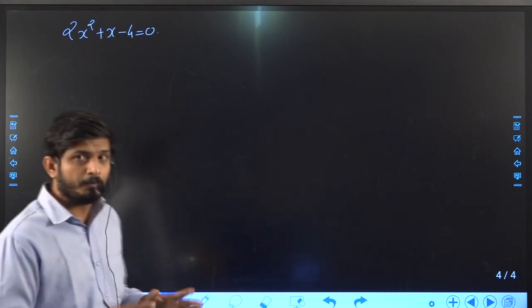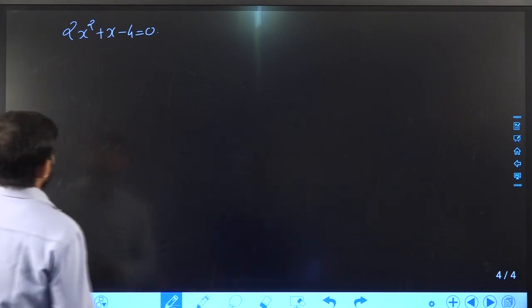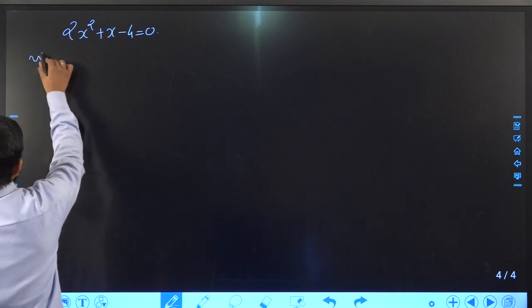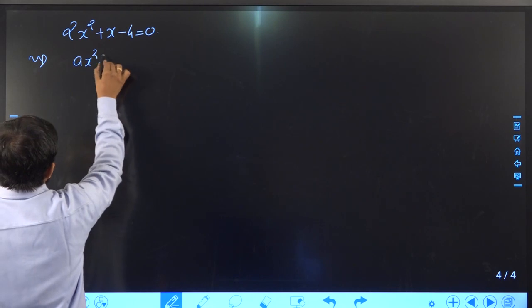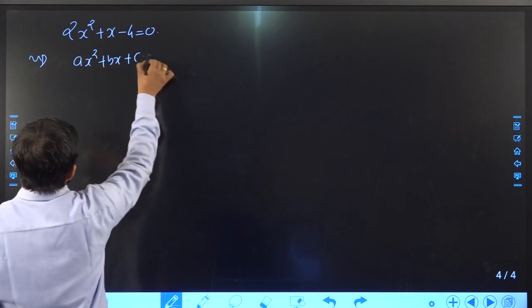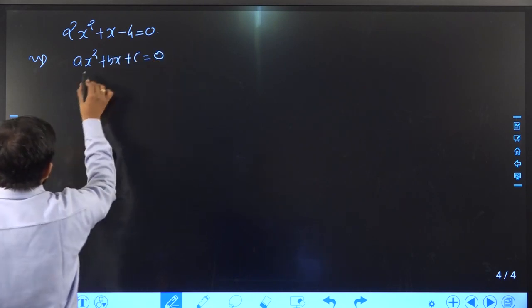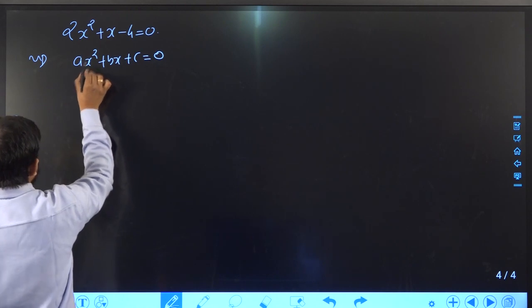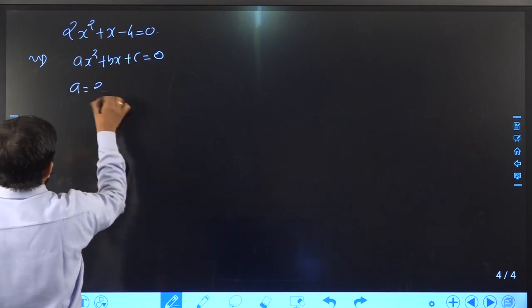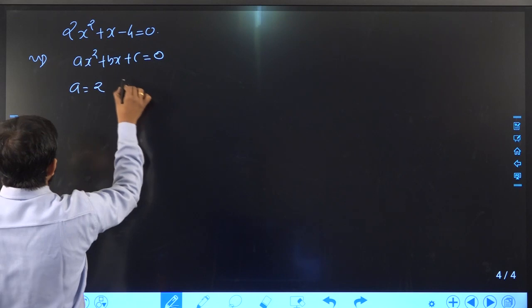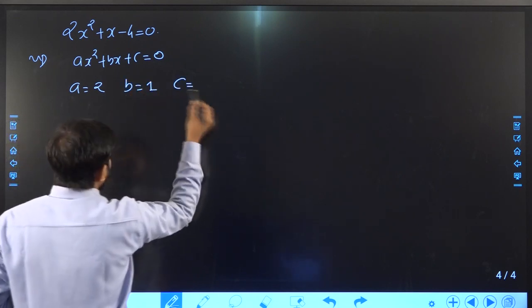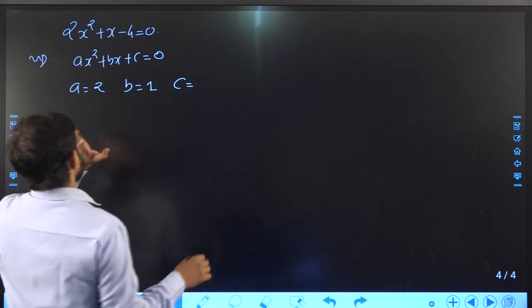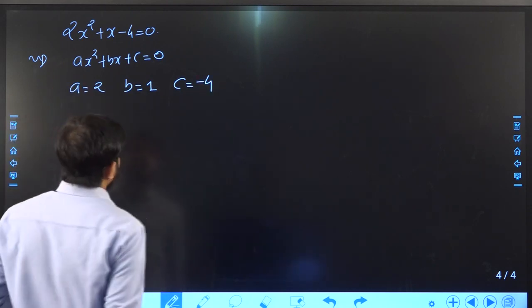So this is the importance of this method. See, what is the first step? Comparing the given equation with ax square plus bx plus c is equal to 0, you will get the coefficient of x square is a, so a is 2. Coefficient of x is b, so b is 1. Coefficient of the constant term is c, so c is minus 4.